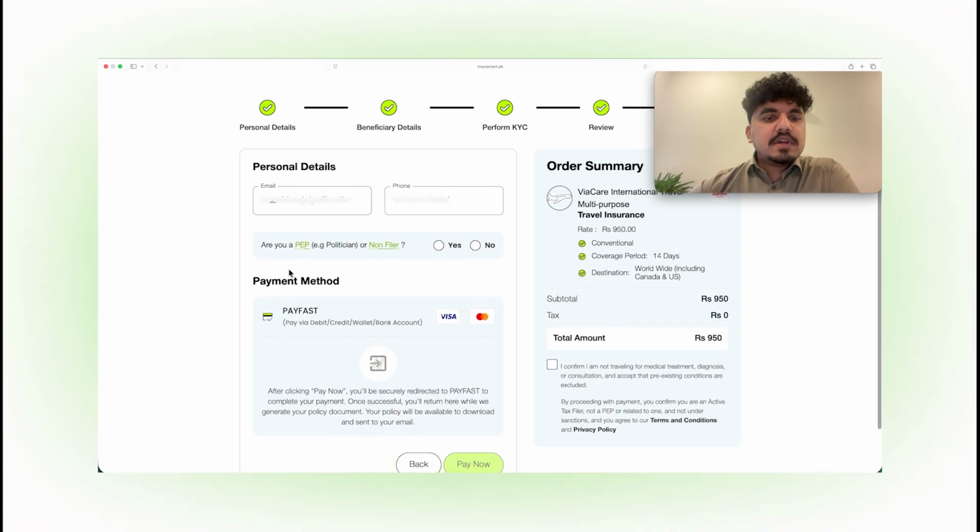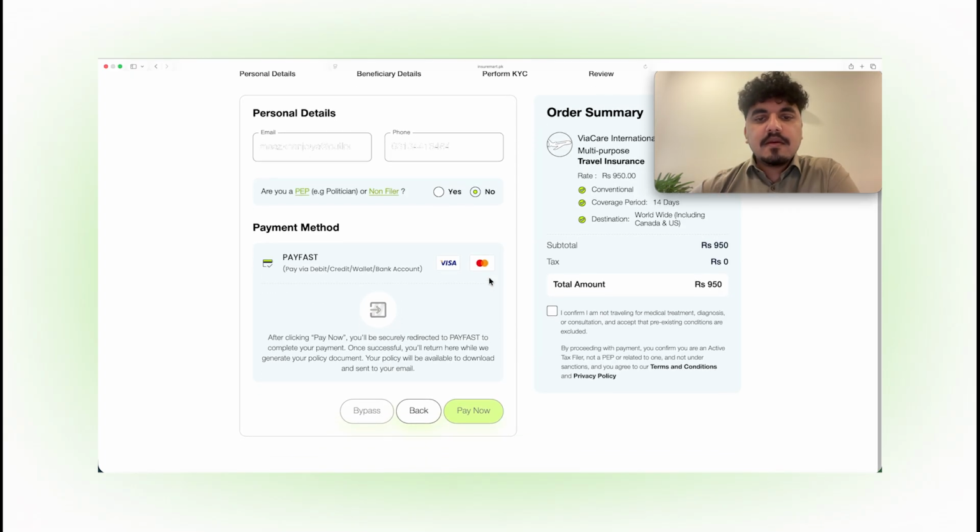Okay, so it's asking me, are you a PEP? So basically PEP is somebody who is very close to or are themselves a politically exposed person. For instance, कोई MNA है, कोई judge है, anybody who is politically very exposed, तो उनको हम PEP consider करते हैं. So you have to select no here and non-filer, obviously tax non-filers. So you just click on the checkbox and then click on pay now.